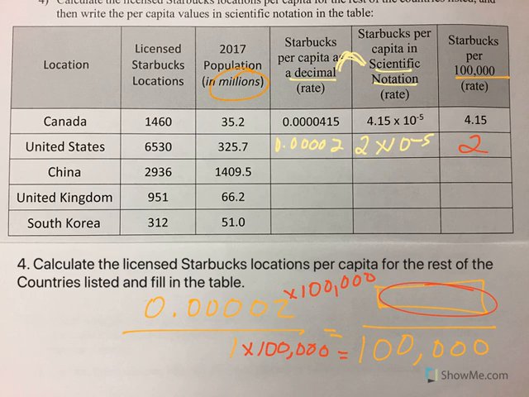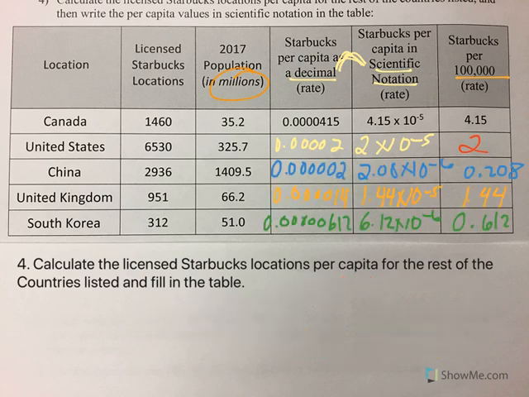So I always try to compare that to like the Michigan football stadium, because a big college football stadium holds about 100,000 people. So you'd think, okay, so for every time Michigan football stadium is full, there are 2 Starbucks locations for those. I'd be willing to bet there's more than 2 Starbucks locations in Michigan football stadium, but that's just me. Okay, I want you to hit pause, try the other 3 countries, and then come back and double check your answers.